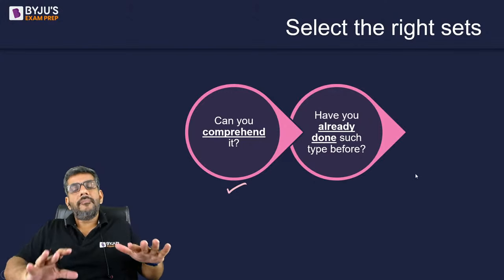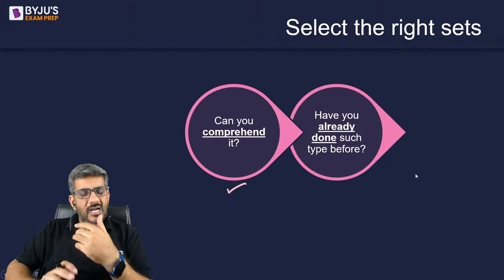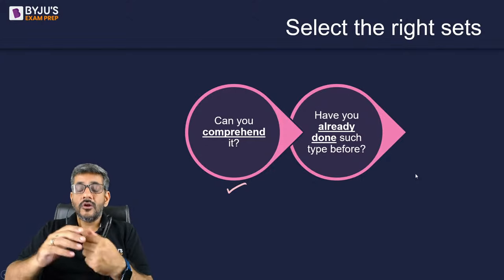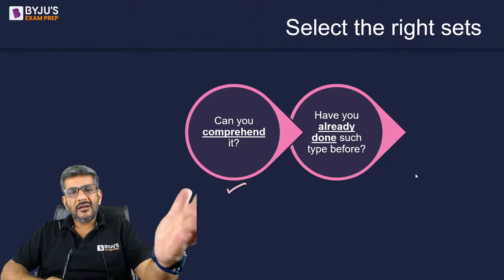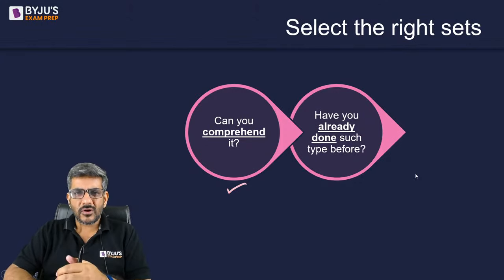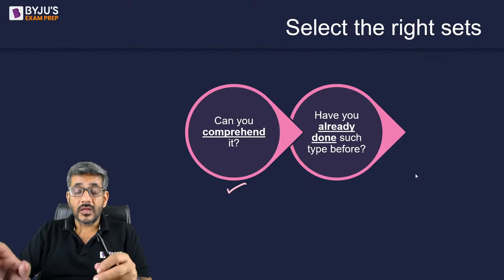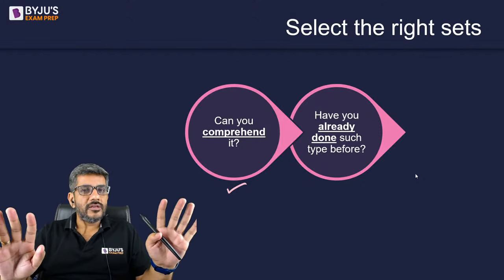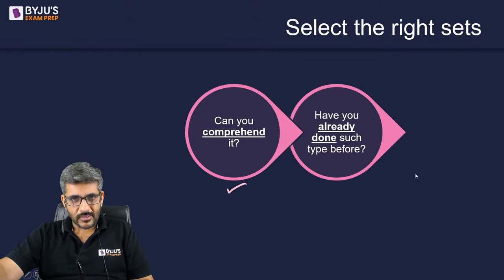If I am able to comprehend it and after that I see, okay, this is a familiar set, I have already done this set many times before, automatically your confidence would be boosted. You would feel, I have done such sets before, so that's not an issue, so possibly I can move ahead. But if I have not done such a set before and I have no confidence in doing new sets, in such a case, I would say stop there as well.